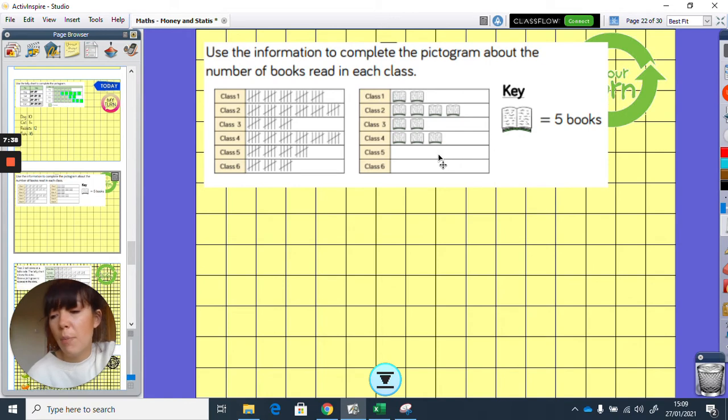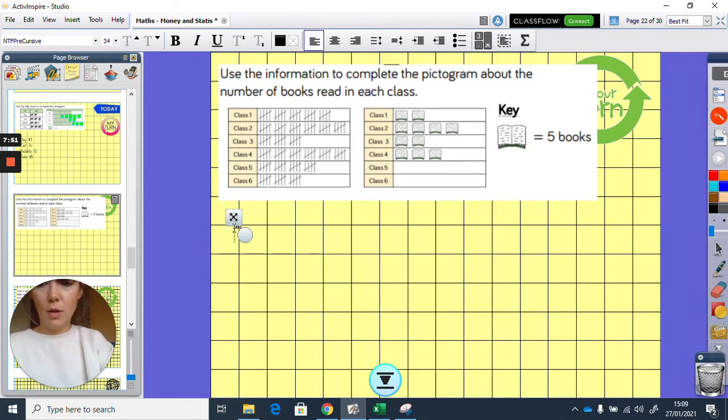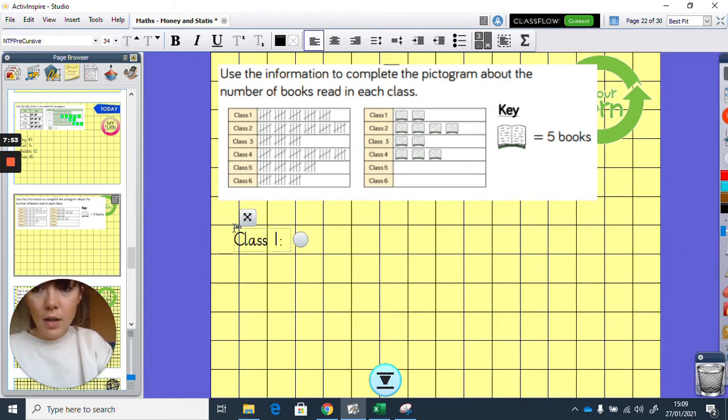So, that probably took a bit of a while because pictograms are a little bit tricky, and I don't think I'm going to be able to draw a book on my mouse pad, so we'll have a go. The first thing we need to do is work out how many books in each class. So class 1, 5, 10, 15, 20, 25. So they read 25 books.